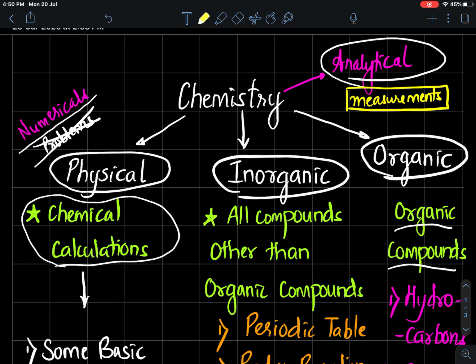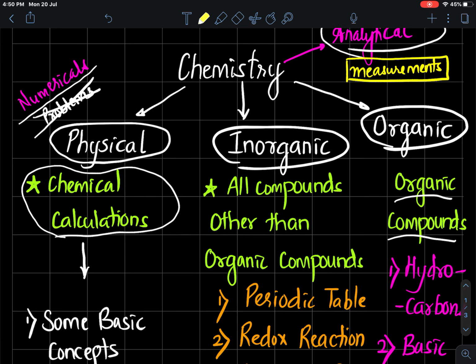Whether you deal with measurements or with experimental setup, how to set up an experiment so that you can do measurements, that branch is called analytical chemistry. Very little of this will be dealt with in our 11th and 12th standard syllabus. Our more focus and logic will be physical, inorganic, and organic chemistry.